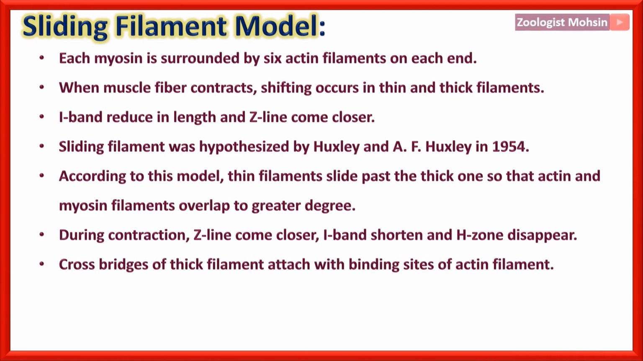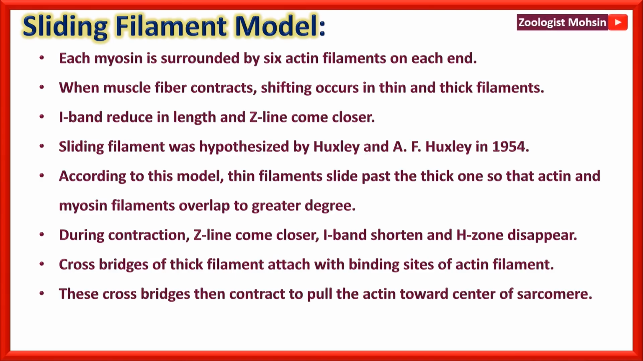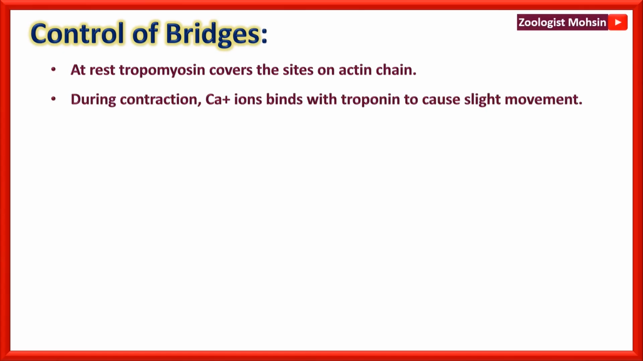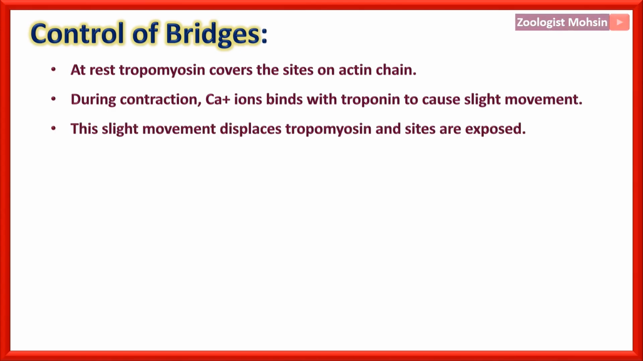Cross bridges of the thick filament attach with binding sites of the actin filament. These cross bridges then contract to pull the actin towards the center of the sarcomere, and that's the sliding filament model. Now, how these bridges are controlled is another important thing to understand. At rest, tropomyosin covers the sites on the actin chain, so they cannot attach with the bridges. During contraction, calcium ions bind with troponin to cause a slight movement. This slight movement displaces tropomyosin and the sites are exposed.